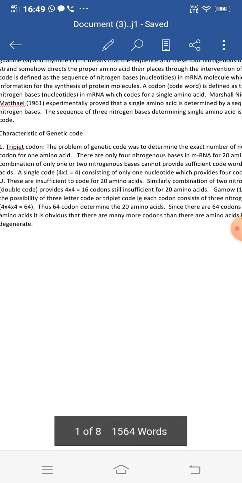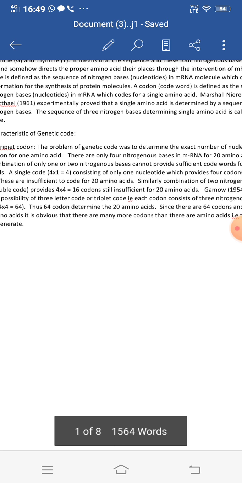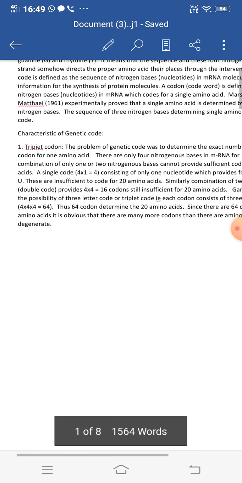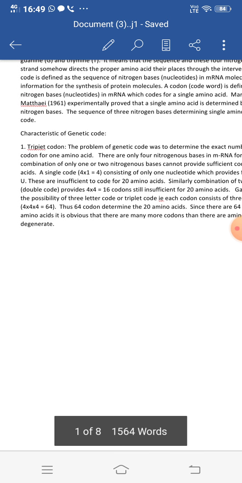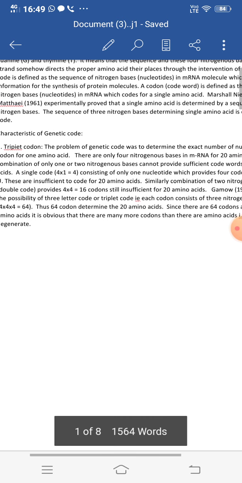These are then insufficient for coding 20 different types of amino acids. Similarly, if we take the combination of two nitrogenous bases, that is the double code, that is 4 into 4 is equal to 16 codons, still it is insufficient for 20 amino acids.